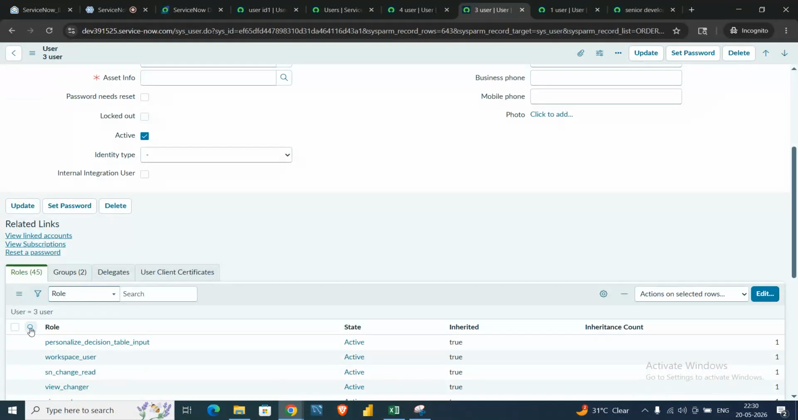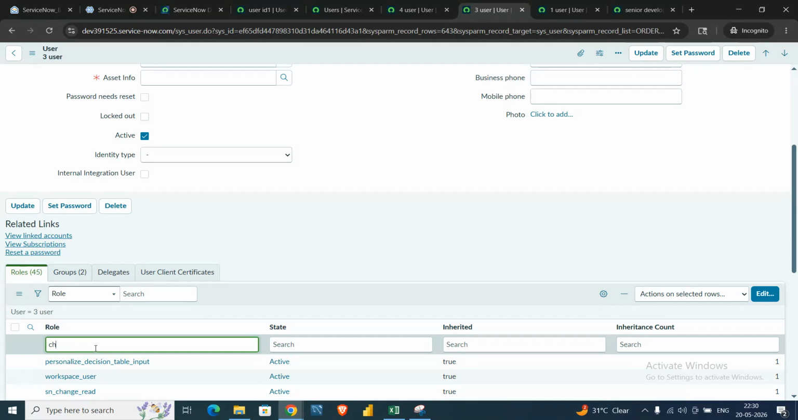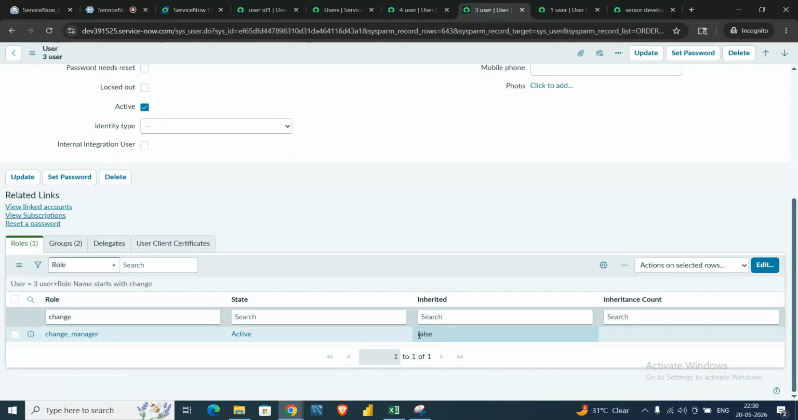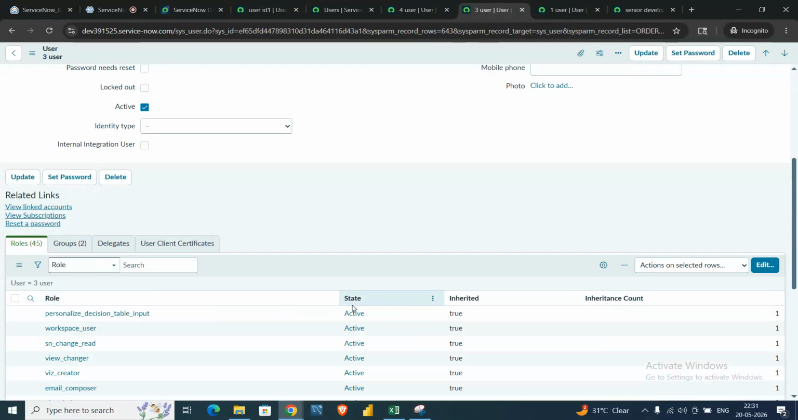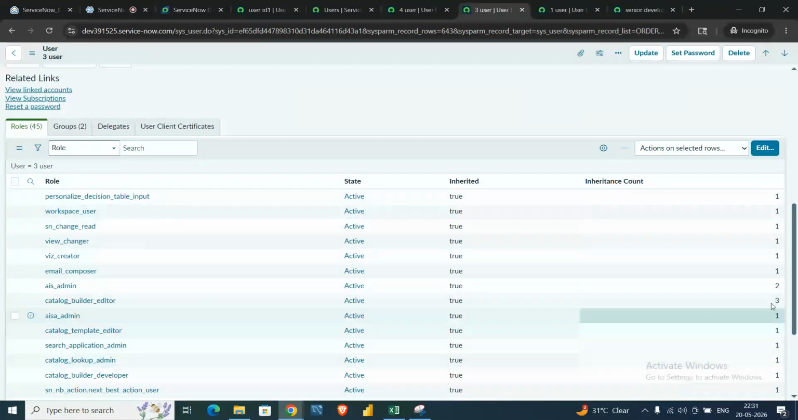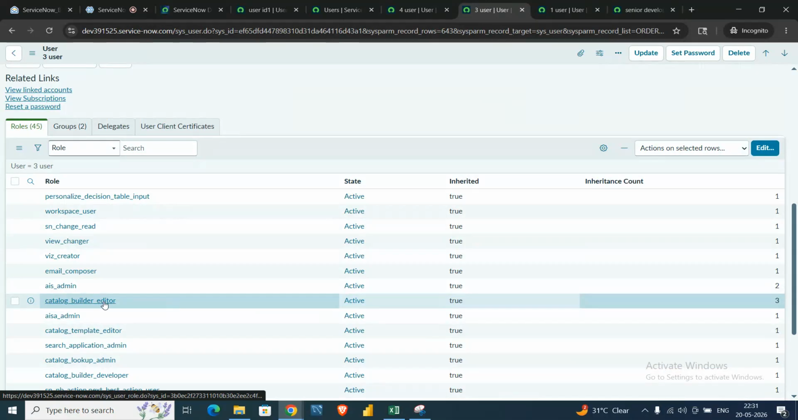Let me find the change manager here. Let me click on the search button. As you can see, in the change manager the inherited field is showing false because I directly assigned the change manager role to the user. That's why the inherited field is false and the inheritance count is empty. For all the other roles you can see inherited is true and the count is 1, 2, 3. Three means this role is coming from three different groups or three different roles.